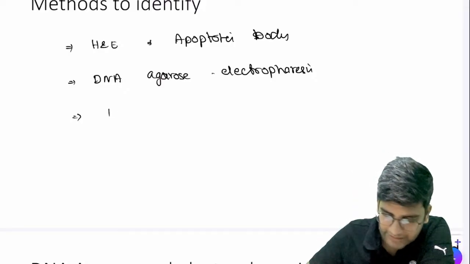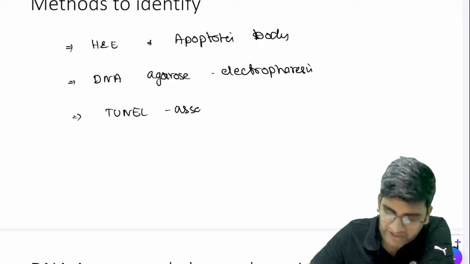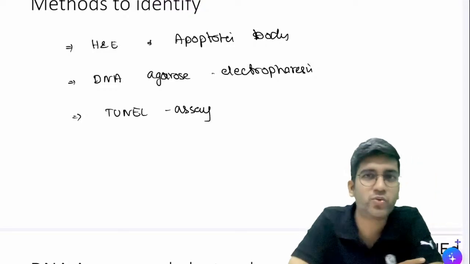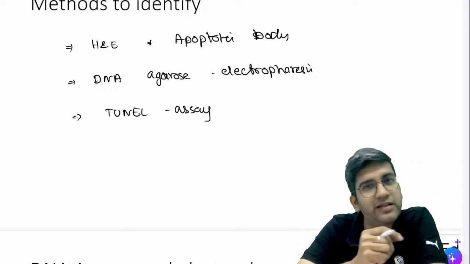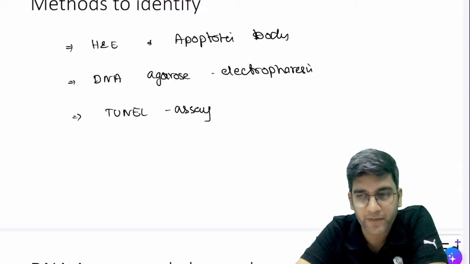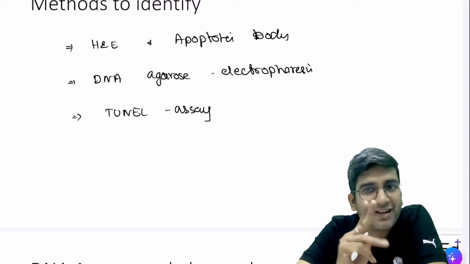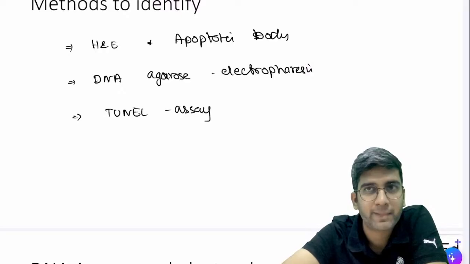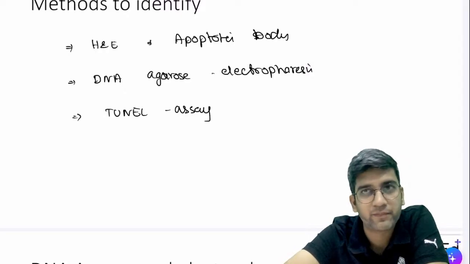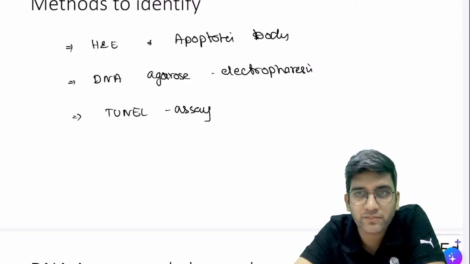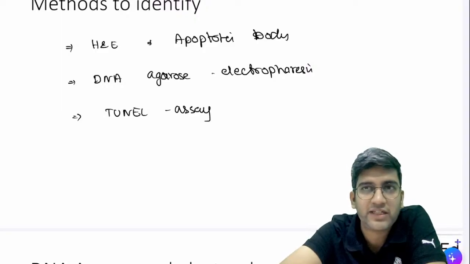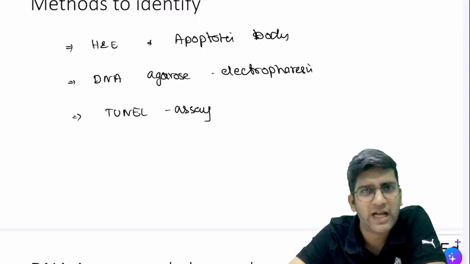And I have a method called the TUNEL assay. Just remember this name, not needed to remember everything regarding TUNEL, but I'll try to explain the basic principles here. Which of these two, necrosis or apoptosis, will have cut DNA? Apoptosis, right?